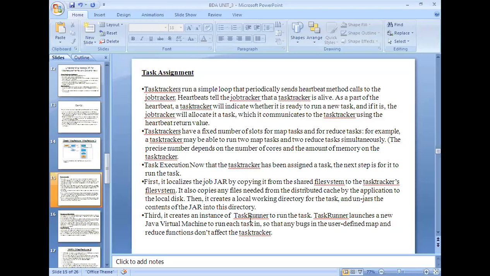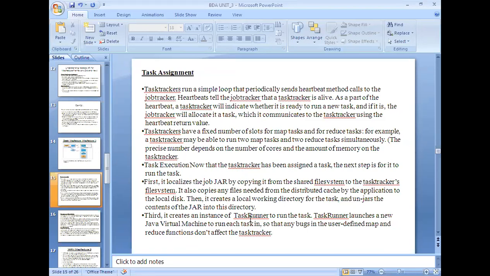Until then, you just remember that how many maps and how many reducers are supposed to be run in a particular data node, for that we need to follow a certain formula, right? That is the reason they are always fixed. Fixed in the sense that it depends on the system; from one system to another it differs. So for a particular system, how many maps and how many reducers should be executed will be fixed. In that case, the job tracker will not assign more than the fixed number of map tasks and reduce tasks, right?